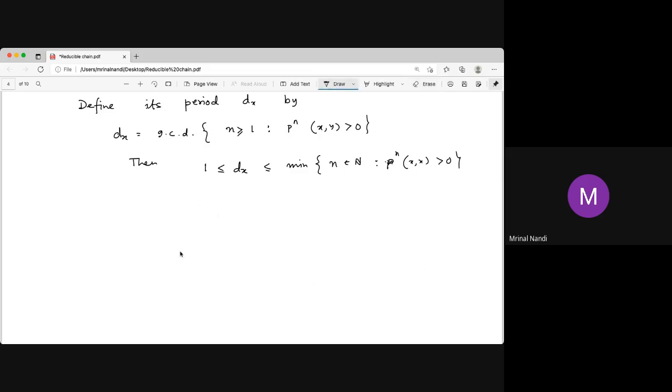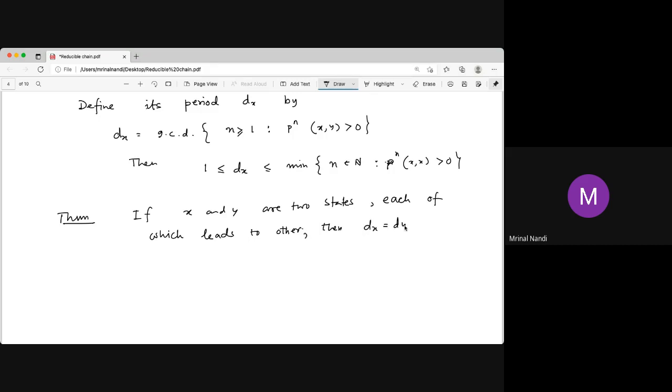So now the theorem is this important theorem for towards the end: if x and y are two states, whether recurrent or positive recurrent does not matter, each of which, it is a simple Markov chain property, if one leads to another. So if x leads to y and y leads to x, they are associated, then dx must be equal to dy; the periods are equal.